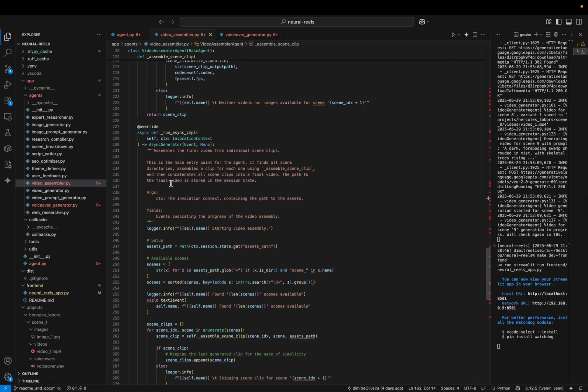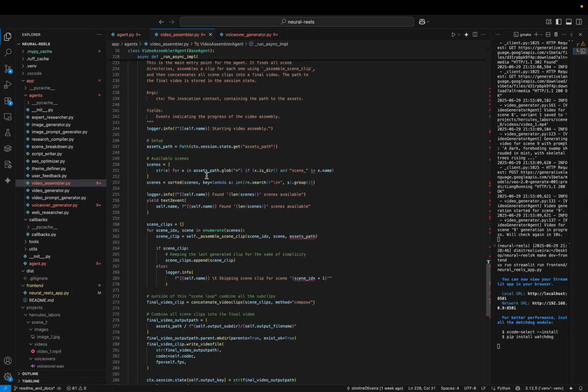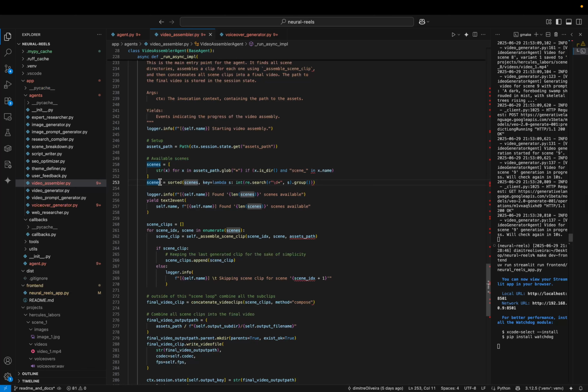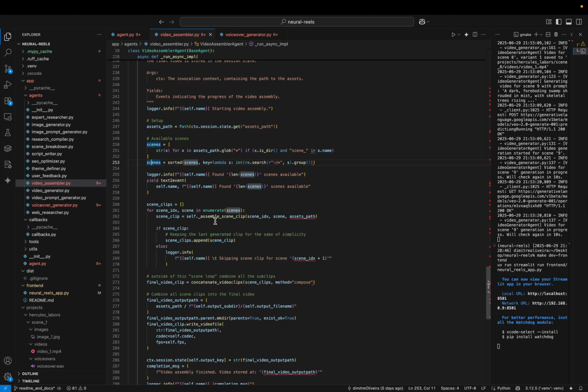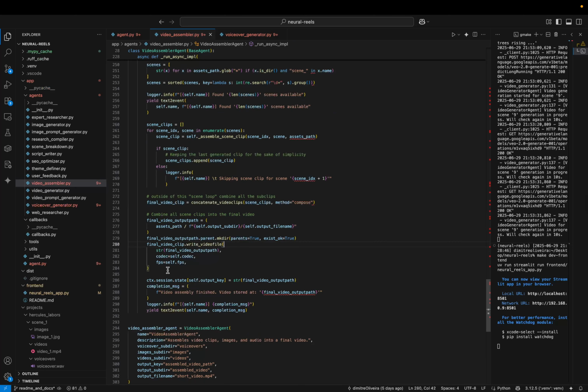After doing this, you can also see finally here the main function, the agent execution, which is very similar to the other ones. It will take all of the scenes, sort them, and iteratively assemble the clip for each one of the scenes, then just concatenate all of the clips for each scene into the final video clip, which is the final asset.